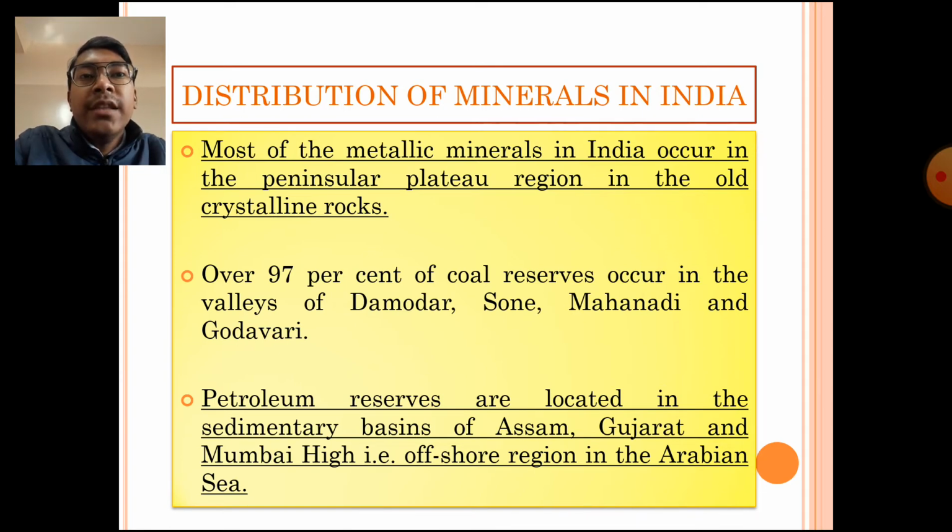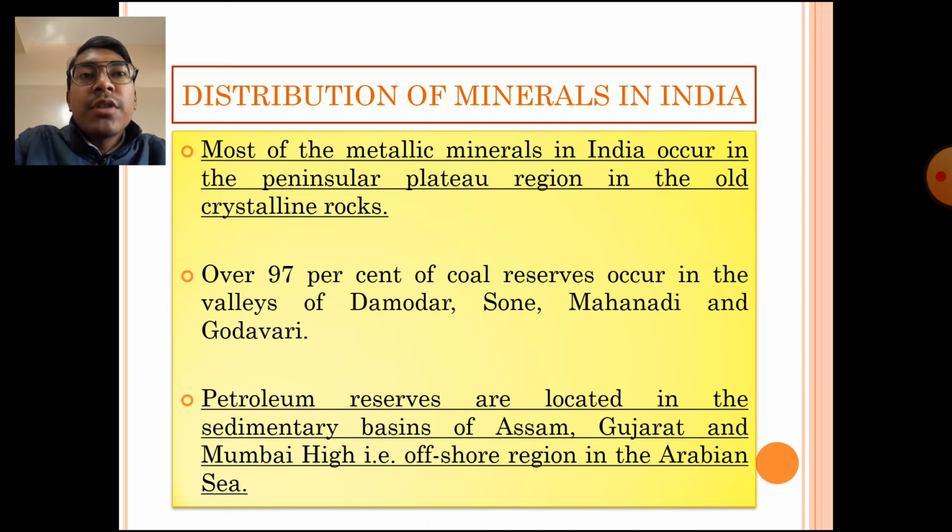Apart from the metallic minerals and the coal reserves, we also have an abundant supply of petroleum. These petroleum reserves are located in the sedimentary basins of Assam, Gujarat and the Mumbai High region. This Mumbai High region is actually in the Arabian Sea, around 160 kilometers away from the city of Mumbai. So our country India has a rich variety of minerals. We can find metallic minerals such as iron ore, copper, bronze, etc. We have rich deposits of coal, and petroleum reserves are also available.